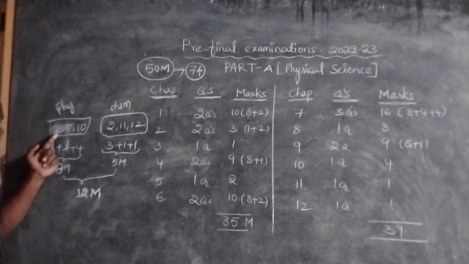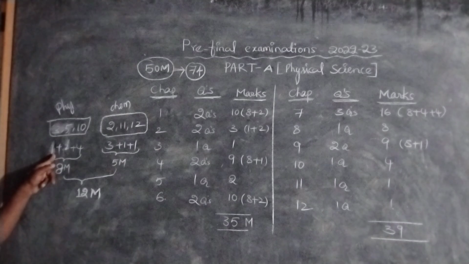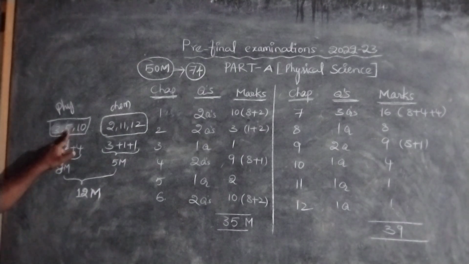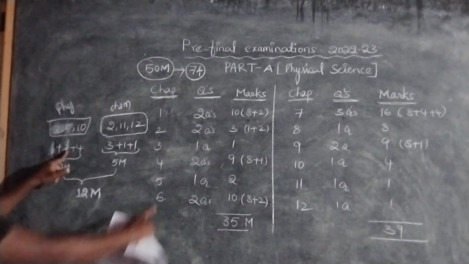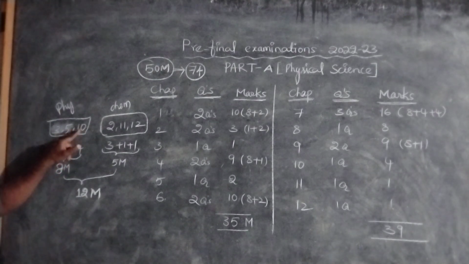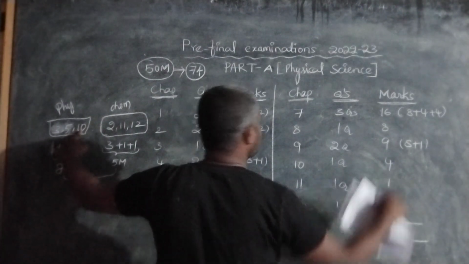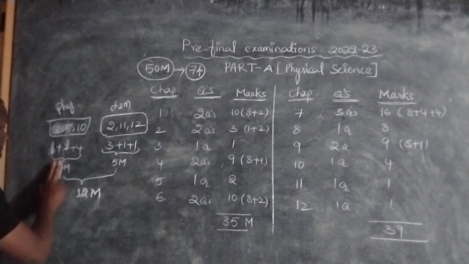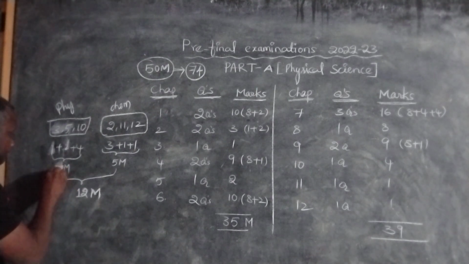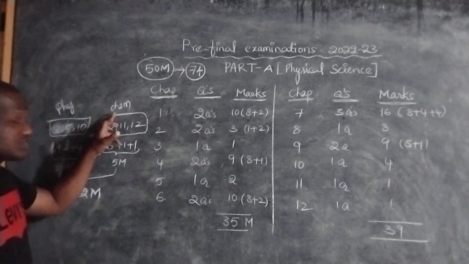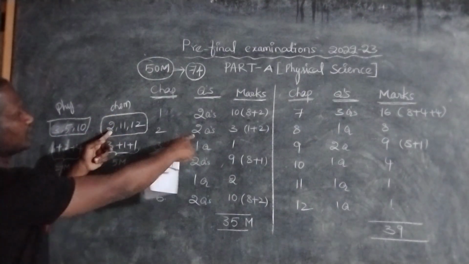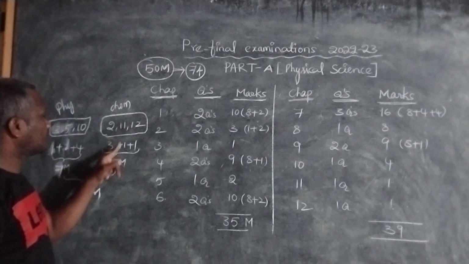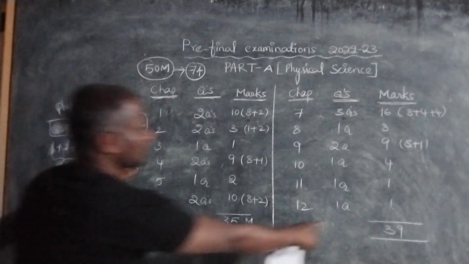From physics, chapter 3, refraction of light at plane surfaces, only 1 mark and 1 question. Chapter 5, human eye and colorful world, only 1 question, 2 marks. And from chapter 10, only 4 marks. So 1 plus 2 plus 4, total 7 marks. If we consider chemistry, from chapter 2 they gave only 2 questions, 3 marks, and from chapter 11, 1 question, 1 mark, and chapter 12, 1 question, 1 mark.